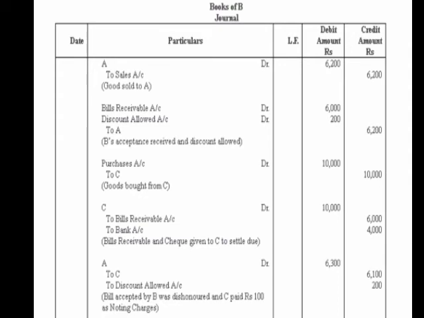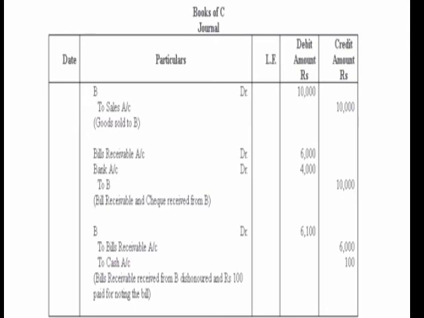Now we will start with the books of C. Yes, now we are going to do journal entries in the books of C. C is the endorsee, and B purchased goods worth rupees 10,000 from C. So C has sold to B. B account debit to sales account 10,000 rupees, and then B has endorsed the bill to him. So BR account debit 6,000 rupees, bank account debit 4,000 rupees, and to B, because B is the giver, with 10,000 rupees.